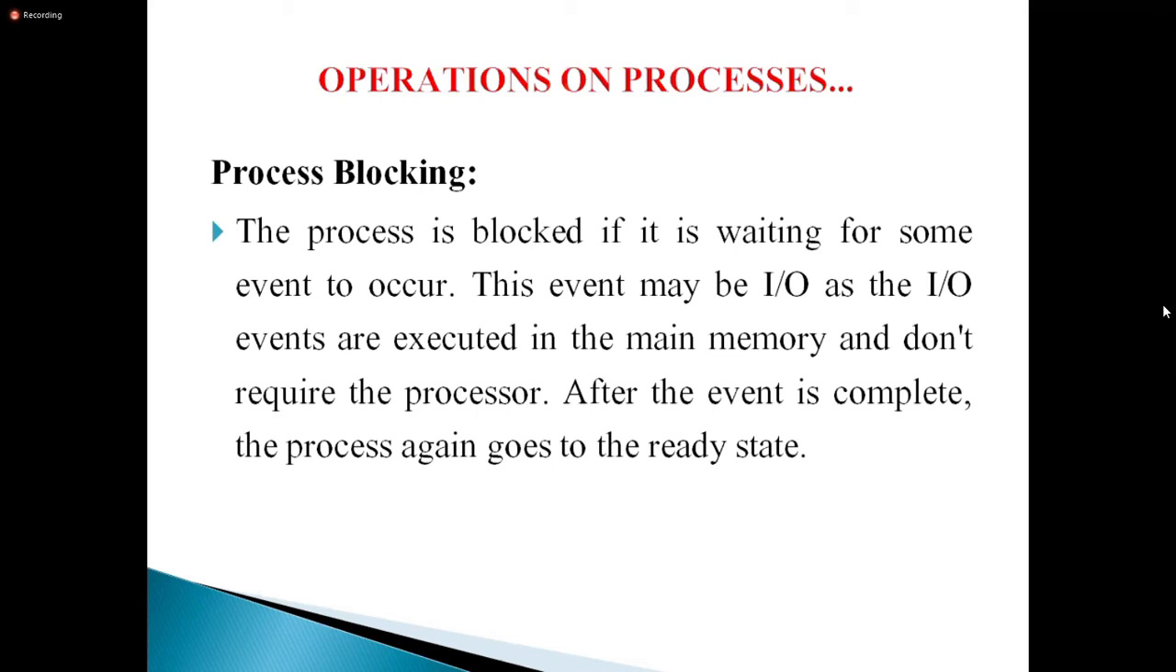Even though I pressed Control P, the process will wait for which device? Printer is an IO device, an output device. Then the process will wait for the output device. It will wait for some more time. Later it will suspend, suspend or block. Again it will go to the ready state. The process is blocked if it is waiting for some event to occur. Some event to occur means it is waiting for some IO device.